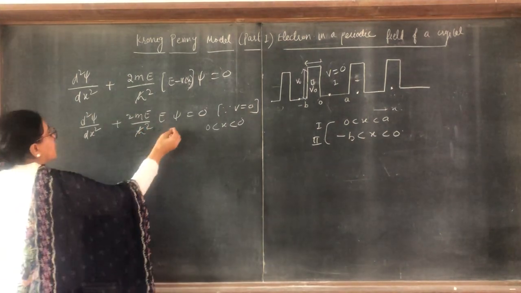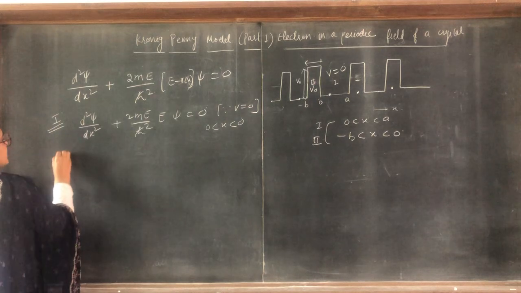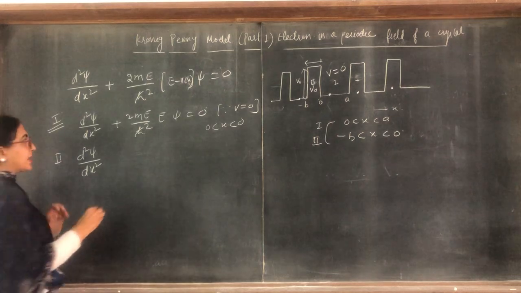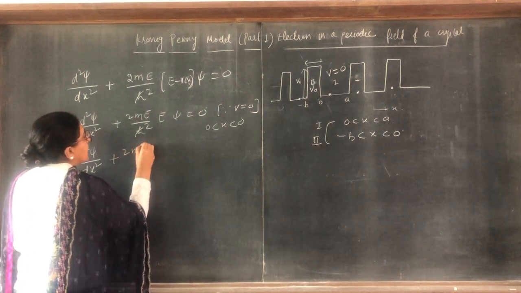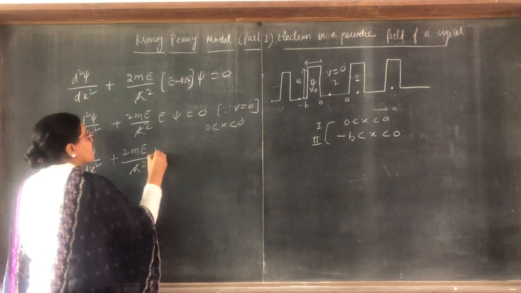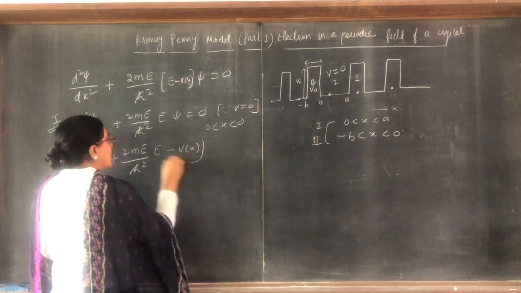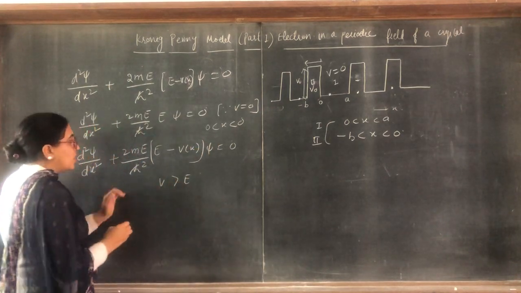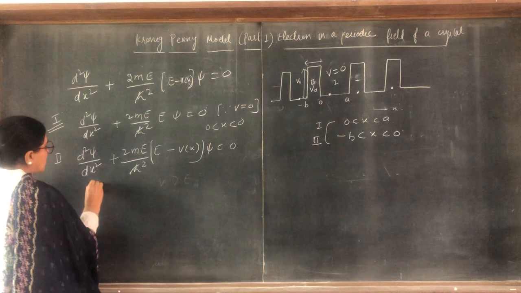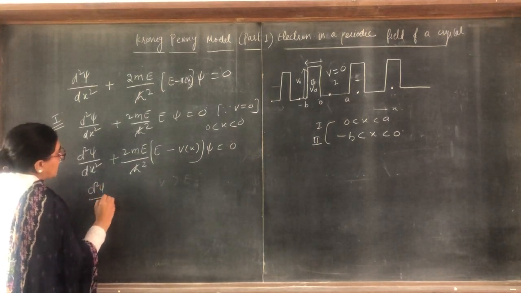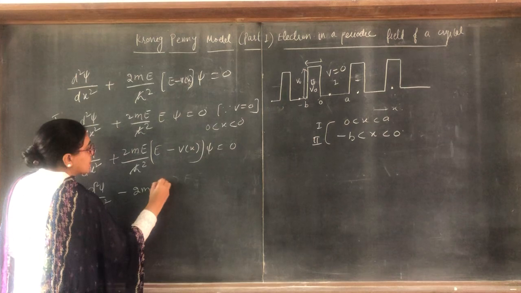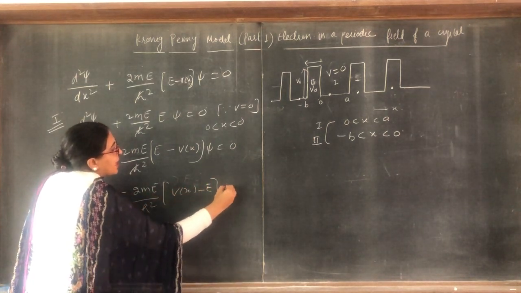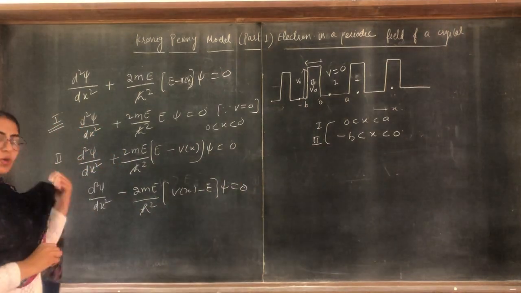Now for the second region, it will be the double derivative of psi with respect to x square plus 2m upon h cross square (E minus V(x)) psi, that is equal to 0. But here V is more than E. So when we write V more than E, taking the minus sign outside the bracket, what you get is the double derivative of psi with respect to x square minus 2m upon h cross square (V(x) minus E) psi, that is equal to 0.